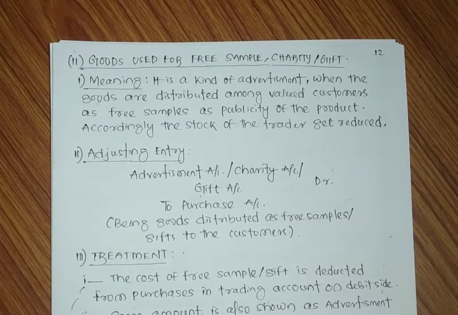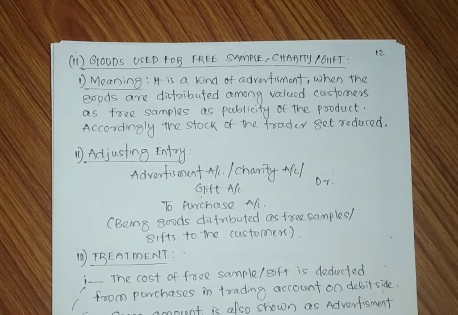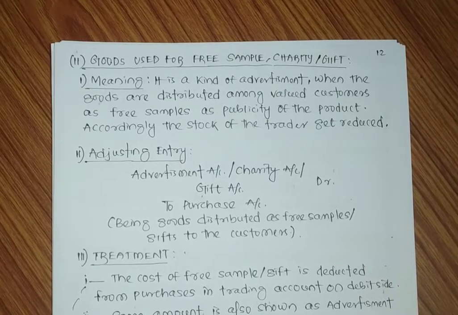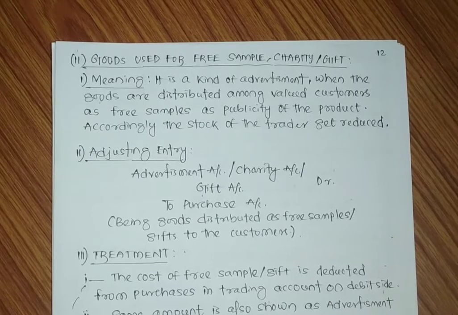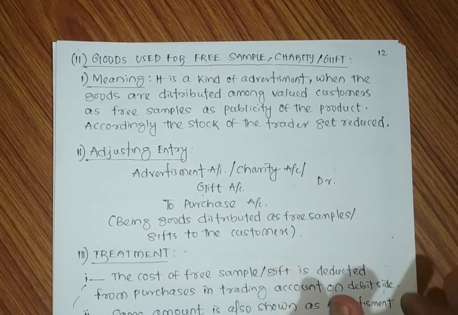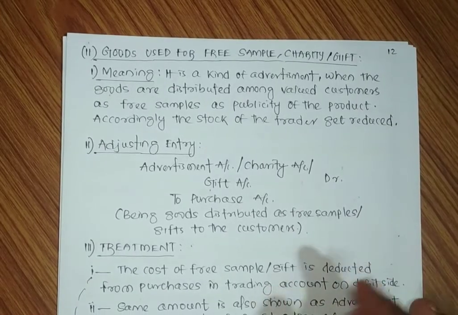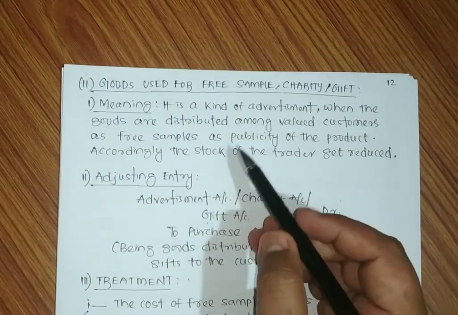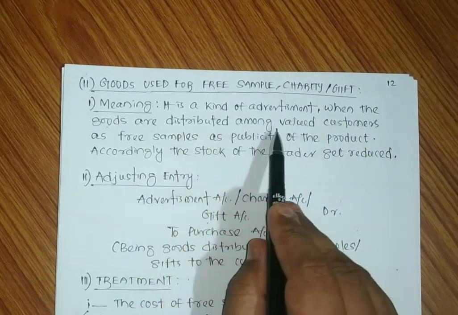Therefore, we are required to show it as advertisement, and at the same time we are required to reduce the items or goods which are given as free sample, charity or gift from the balance of purchase in the trading account.